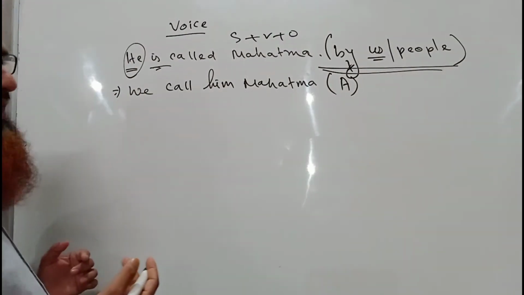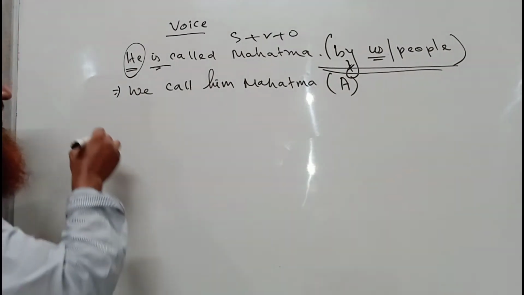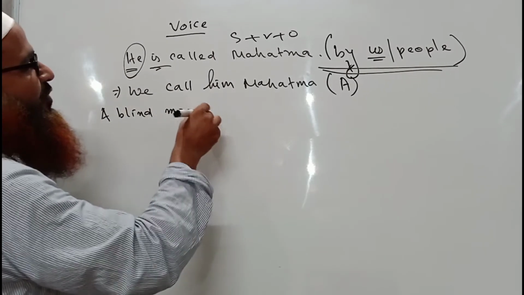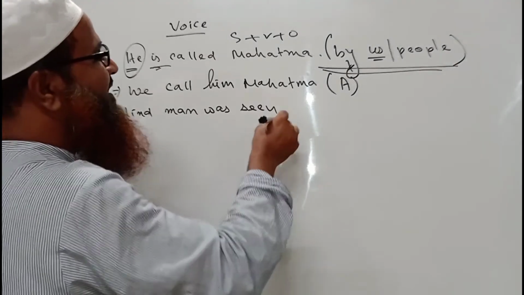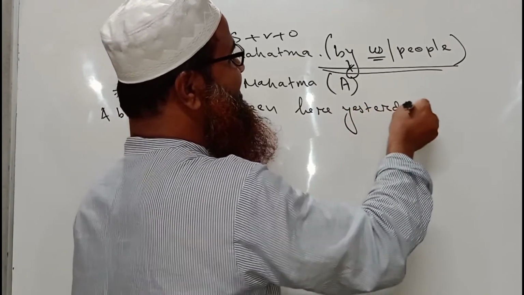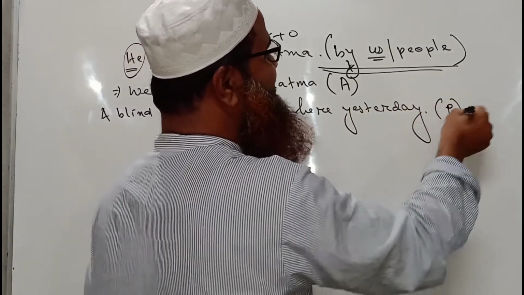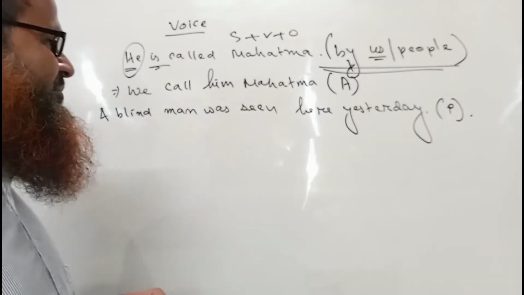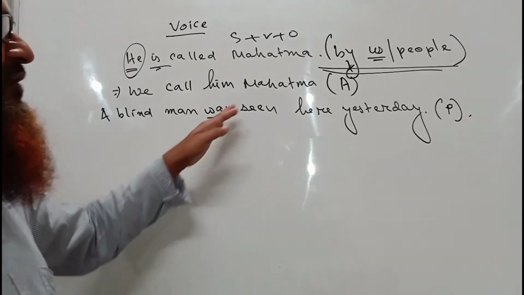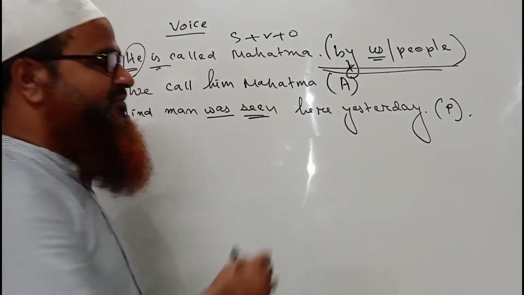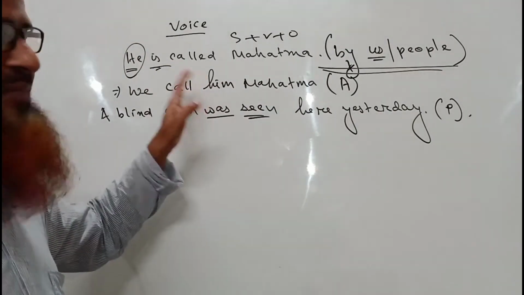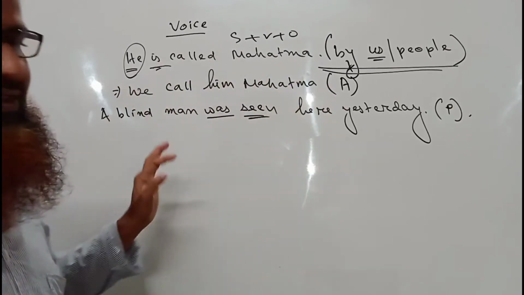Now I am writing some other sentences, like: a blind man was seen here yesterday. This is a sentence written in passive voice and in past tense, because there is was, the verb here, and we have used seen, the past participle form. Definitely the sentence is in passive voice, and it is a sentence of past tense, and the doer of the action is omitted here.